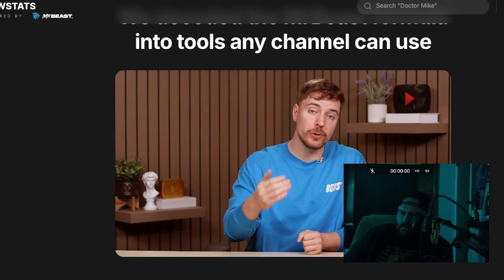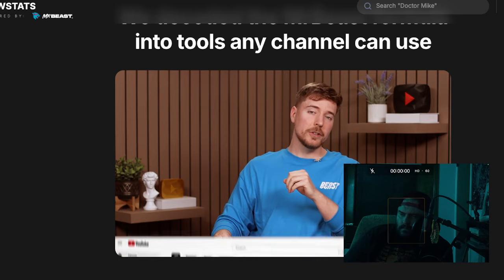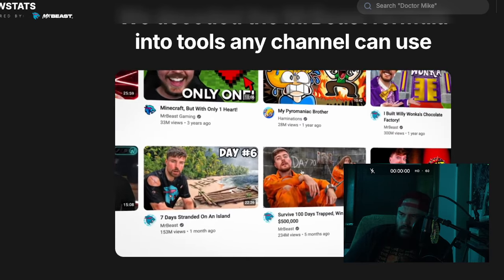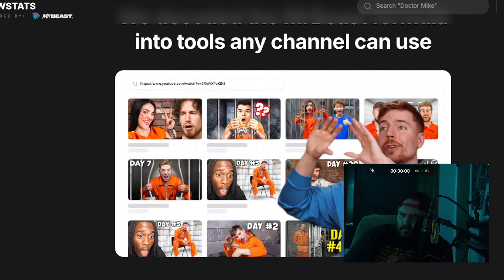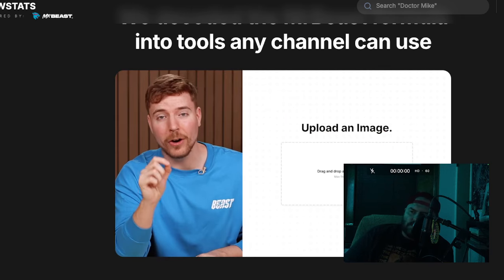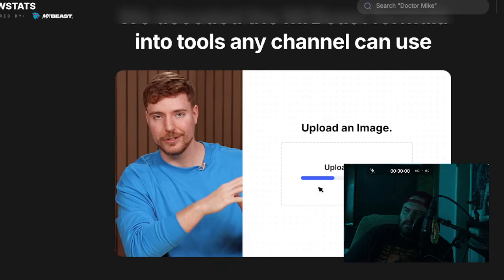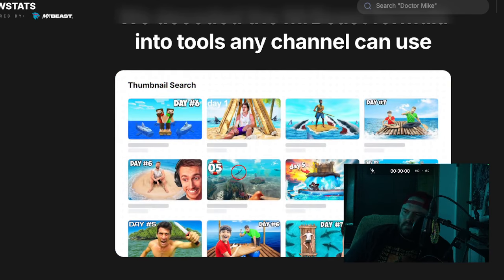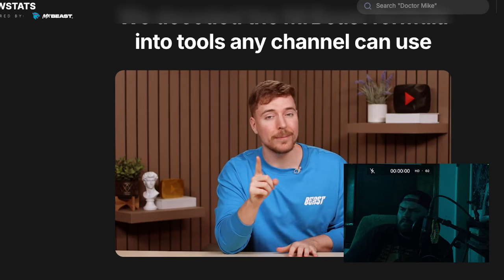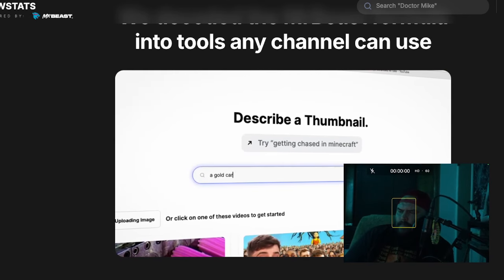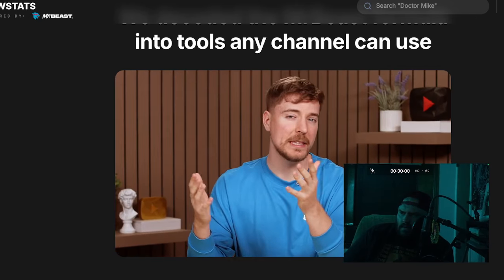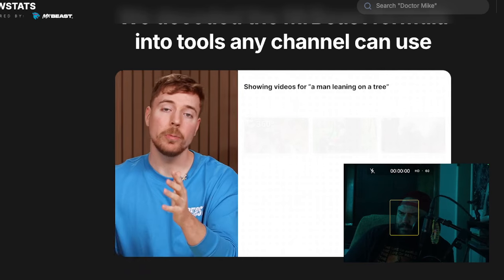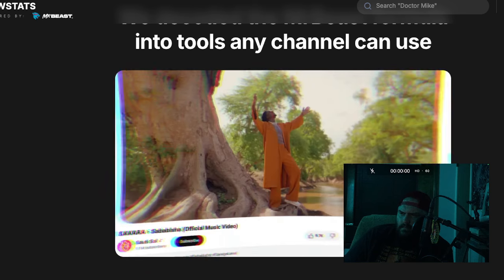The second tool you'll get access to if you sign up for ViewStats Pro is thumbnail search. Have you ever come across a video on your homepage that you thought had a phenomenal thumbnail? Well, now you can copy the link to that video, put it into our AI search tool, and it will show you hundreds of other thumbnails that are similar. You can also upload your own thumbnails to our AI search tool, and it will find you hundreds of other thumbnails similar to that as well. And we didn't just stop there. You can just type in loosely what you're thinking, and it will pull up hundreds or thousands of thumbnails that you can use for inspiration. Like hypothetically, a man leaning on a tree. And it will pull up every thumbnail on YouTube that has a man leaning on a tree.